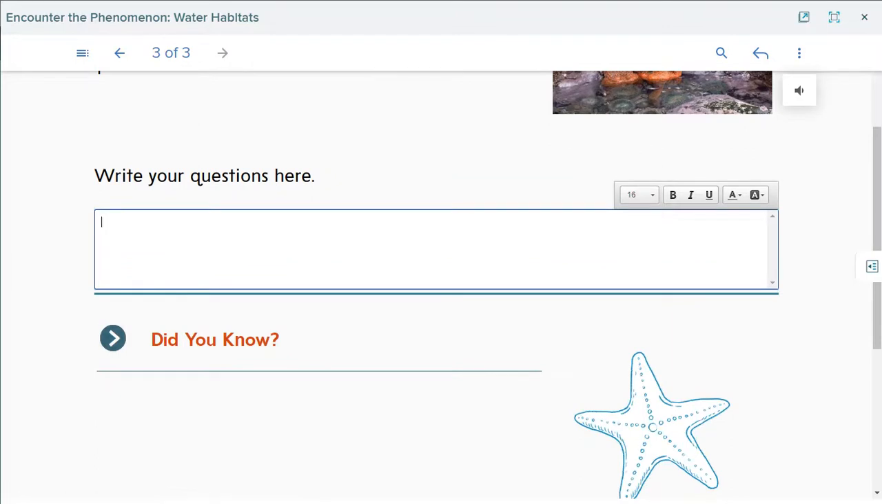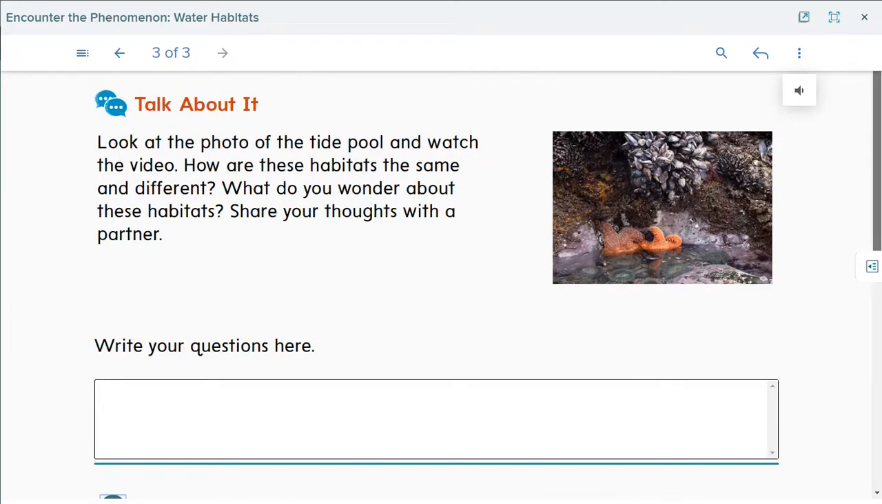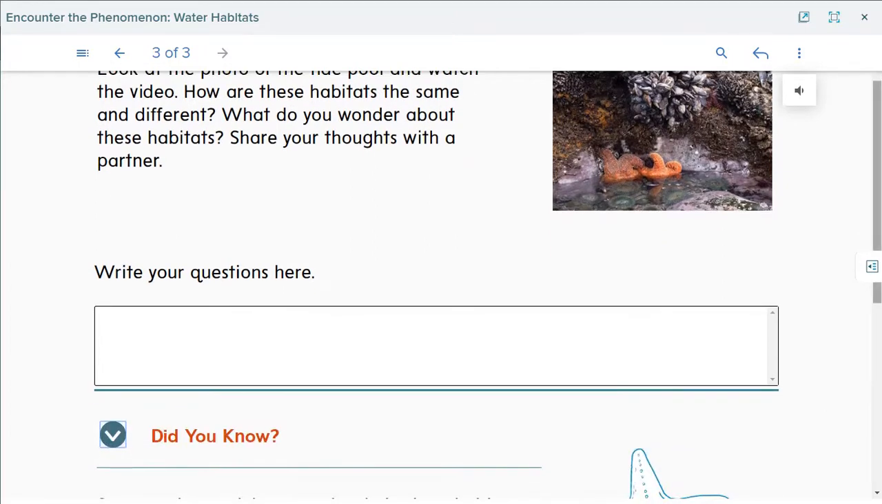Let's read this. Did you know? I think it will be entertaining. Sea stars have sticky parts that help them hold onto rocks when waves crash into a tide pool. So, did you know that these stars that live in the sea, we call them sea stars, have sticky parts that help them hold onto rocks when the waves are coming? Yes, that's what helps them to live. So, again, if you have any question, you can write it here.